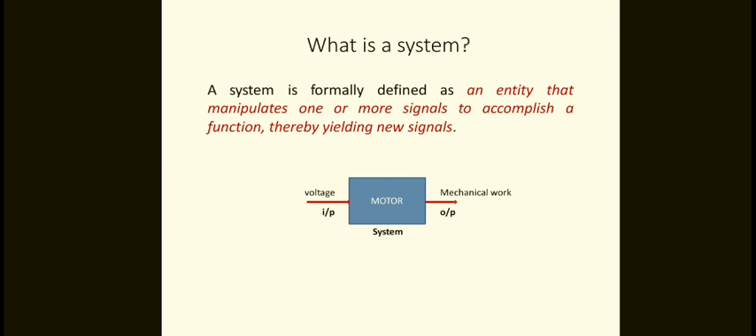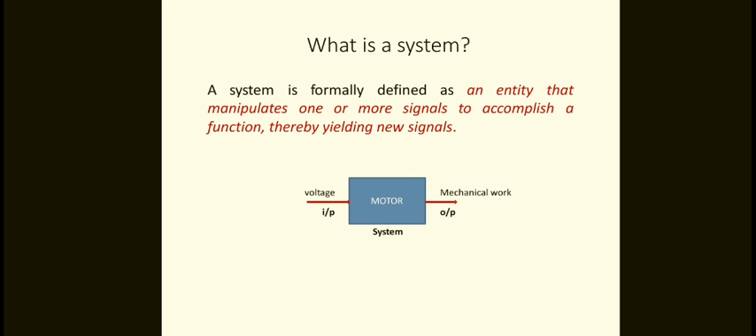Just to see, a motor: if we apply a voltage input, then we get mechanical work at the output. That means this is a system. Signals are generated when we give input to it. So that is the system. We already talked about examples of signals, so now we come to examples of systems.